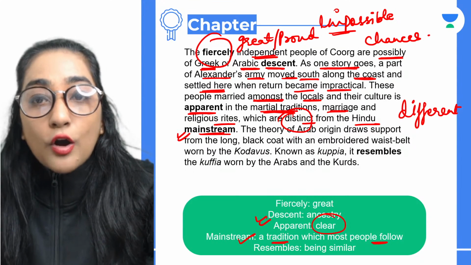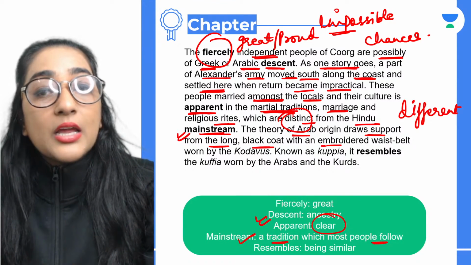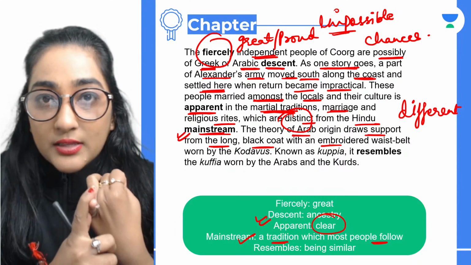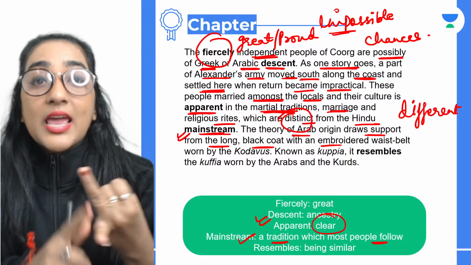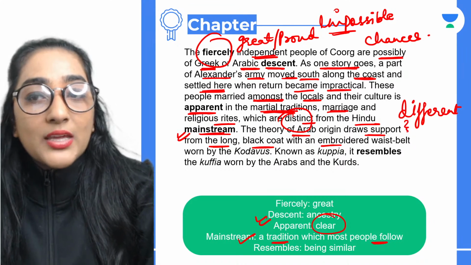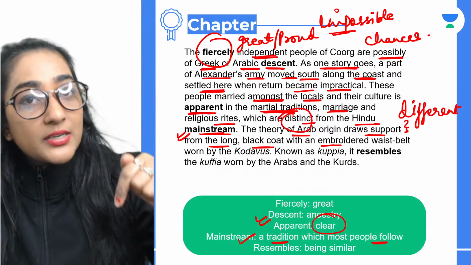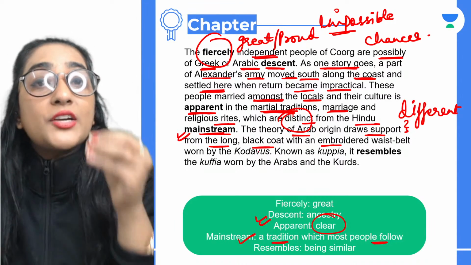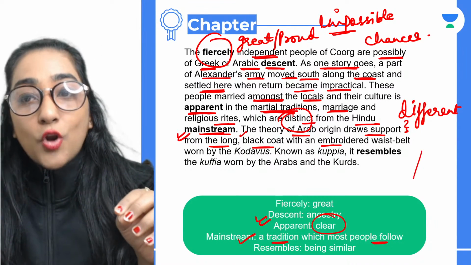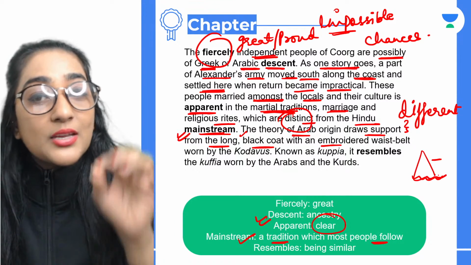Okay, so the theory of Arab origin draws support from the long black coat and an embroidered waist belt. Now, from the Greek, we come to know the Alexander story, that they got settled and got married among the locals, and the Arab story. The theory of Arab origin draws support, that means we can substantiate and justify that the people are from Arab descent as well. Why? Because of the dressing style. And what is the dressing style? It is a very long black coat with an embroidered waist belt.